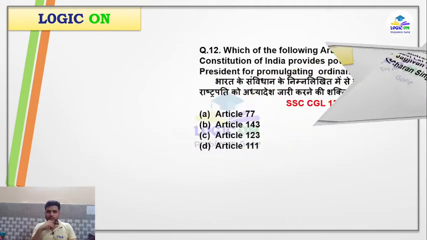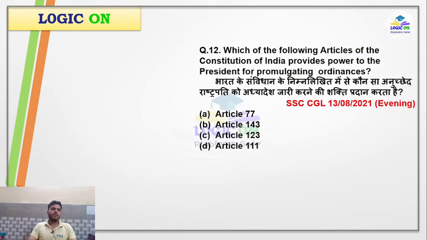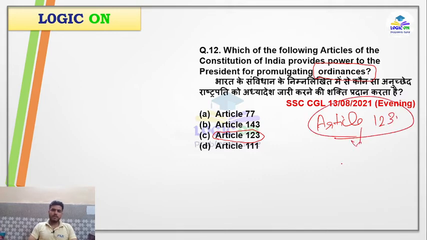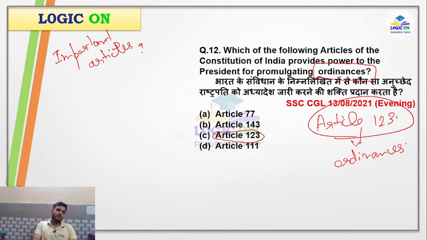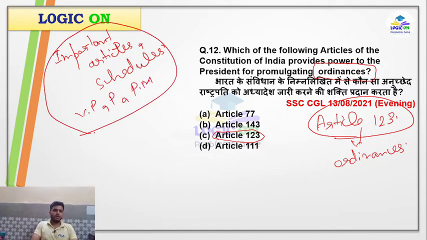Then, which article of the Constitution of India provides power to the president for promulgating ordinances? I have told you about the ordinances in my very first video. It is Article 123. Remember this? Article 123 deals with ordinances. So again, the same thing, you have to learn the important articles. Direct questions are asked from these things also. Important articles, then the schedules, then the list of vice presidents, presidents, and prime ministers in a chronological order. These things are important, okay.